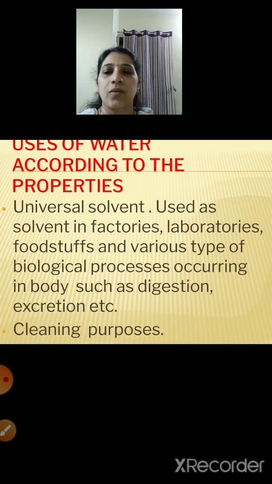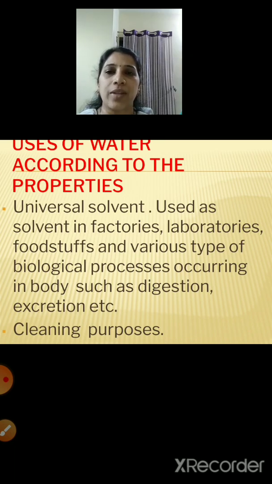So this was about the properties of water. So let's recap, children, what we have learned today. First, we saw the properties of water: normally you see it in the liquid form and it is a fluid substance.